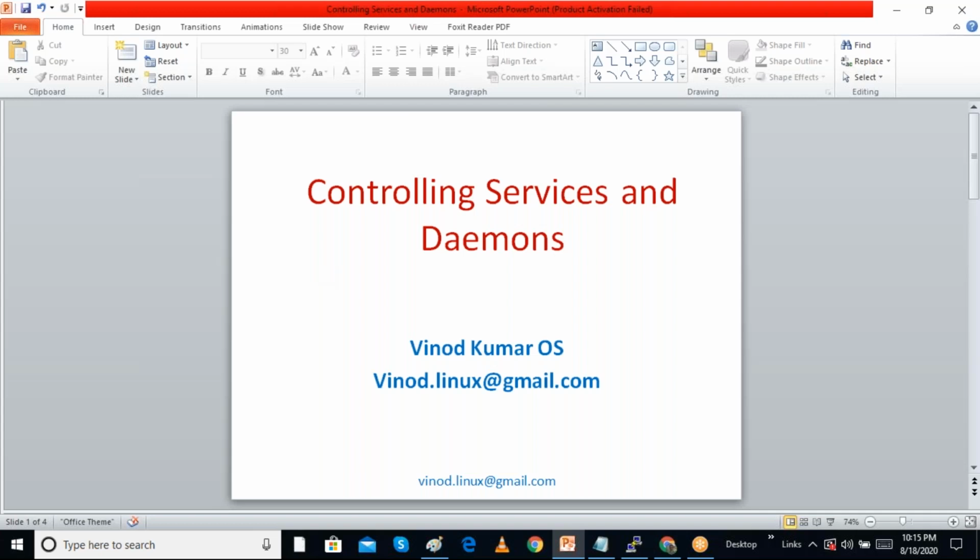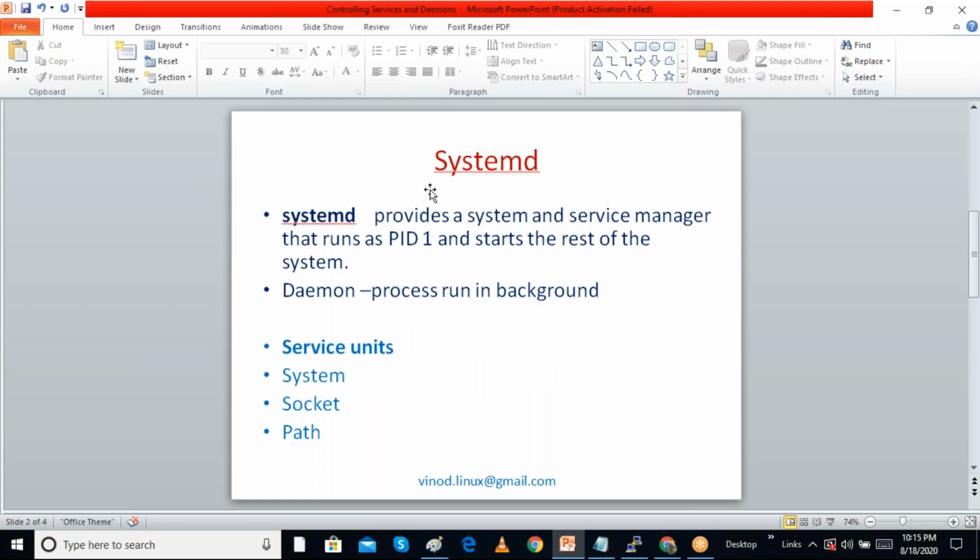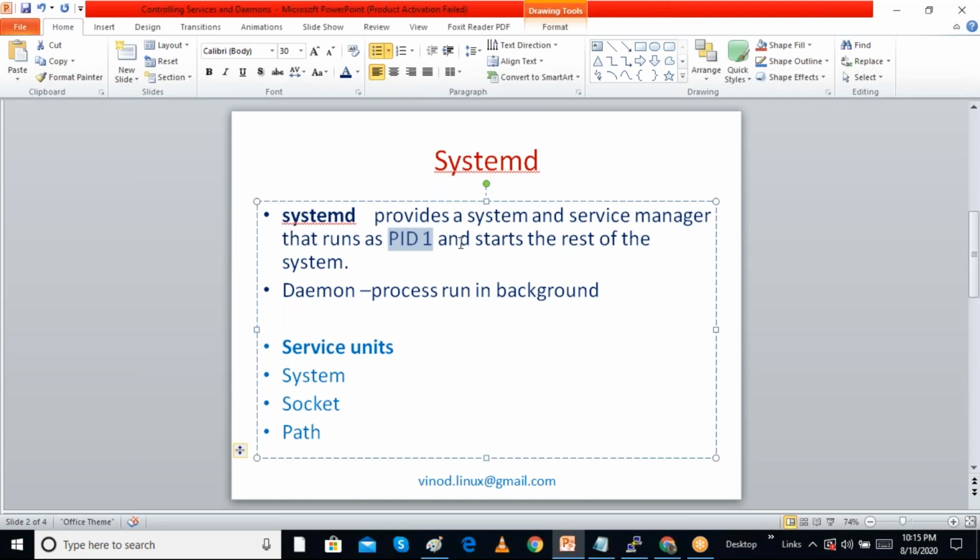So in this session I am discussing controlling system services and daemons. We are discussing systemd. Systemd is the system and service manager, which is responsible for service management. It works as process ID 1, and it starts the other system services in the system.